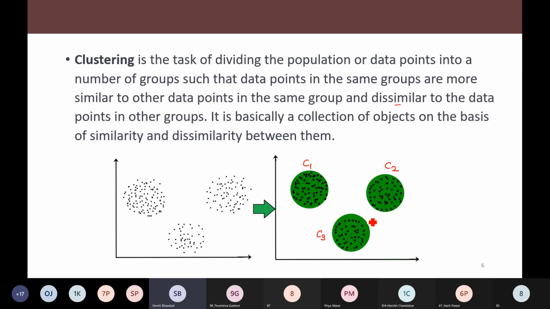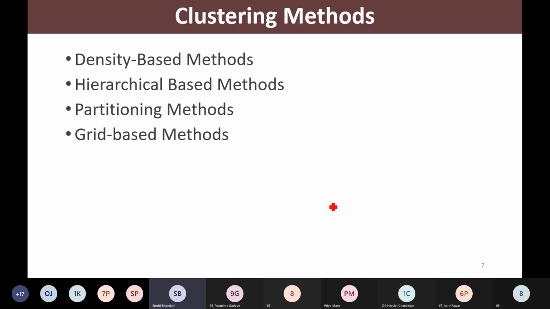Now, what are the clustering methods that we may have? There are lots of clustering methods. A few are listed here. We have density based methods, hierarchical methods, partitioning methods, grid methods, and so on. We are not going to discuss all such clustering methods. We are going to discuss only two algorithms.